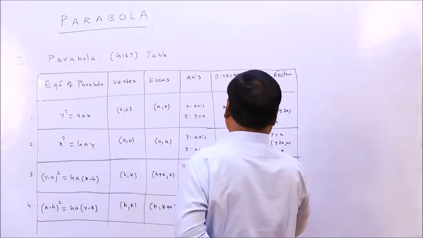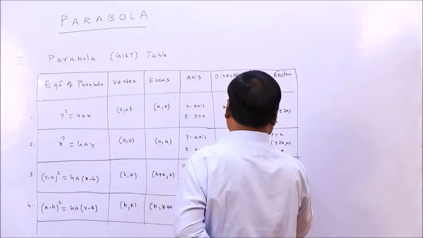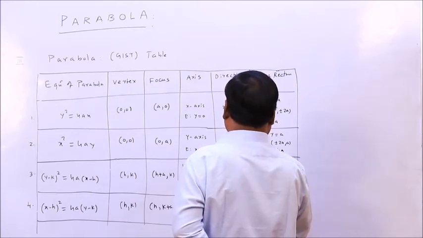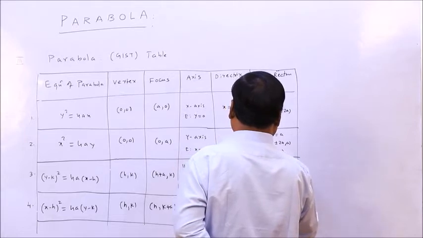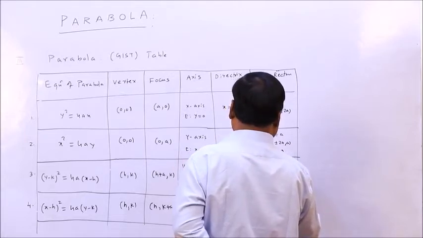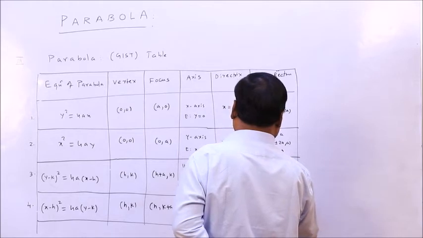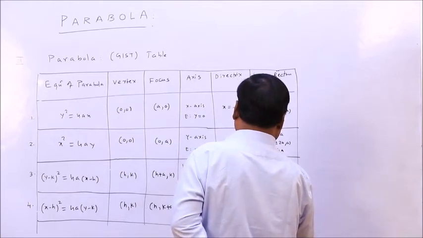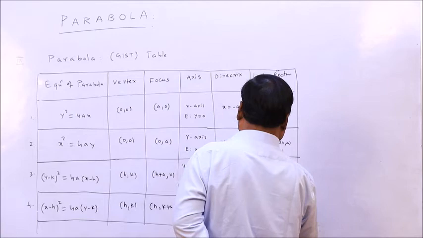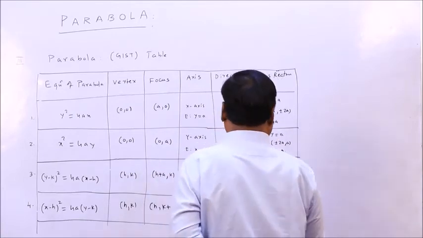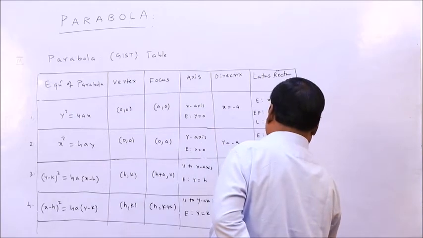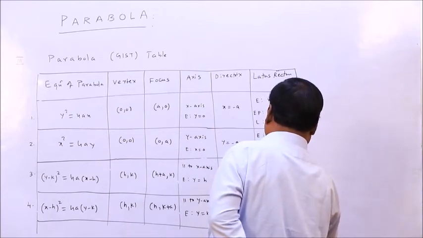So here the equation will be x equal to h plus a, and endpoints will be h plus a, k plus minus 2a, and length is 4a. Here the equation is y equal to k plus a, and endpoints will be h plus minus 2a, k plus a, and length will be 4a.